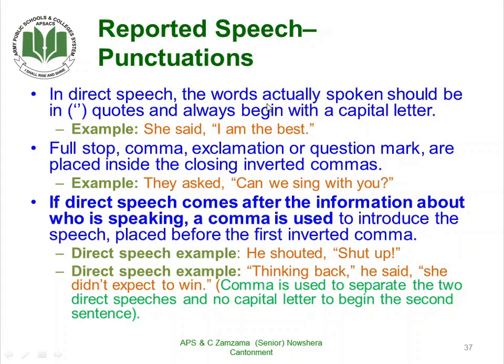The words which are spoken by the speaker should be in quotes and always begin with a capital letter. Let us see this example. She said, there must be a comma after the reporting speech, and then, I am the best. Now these are the words spoken by her, so they are enclosed in the quotes or quotation marks.